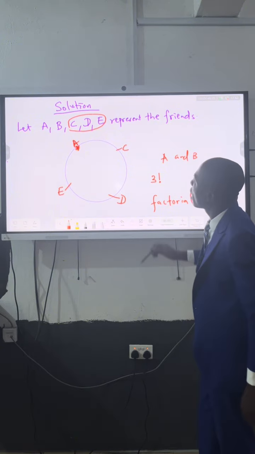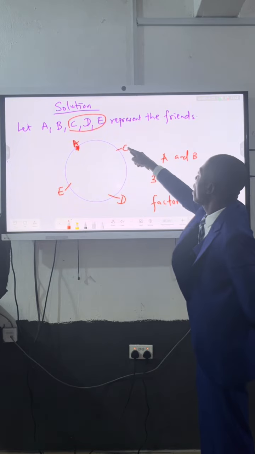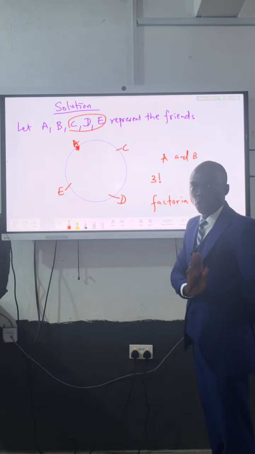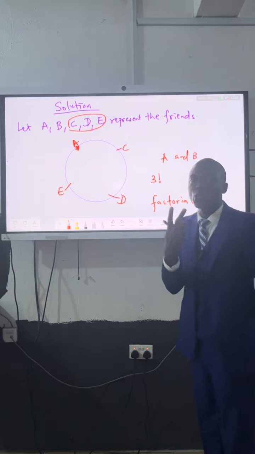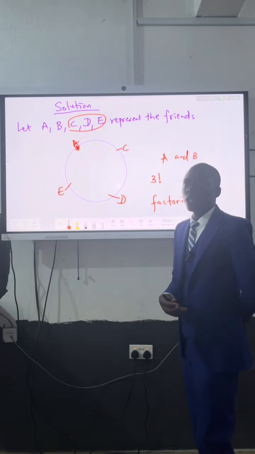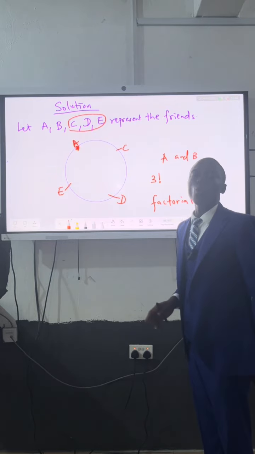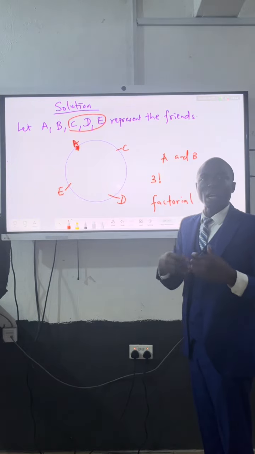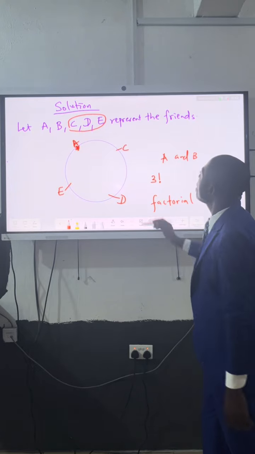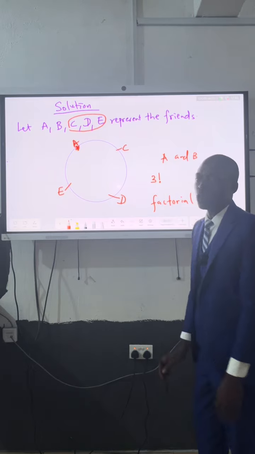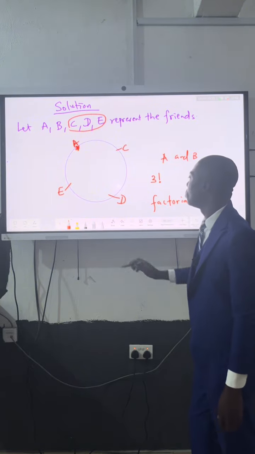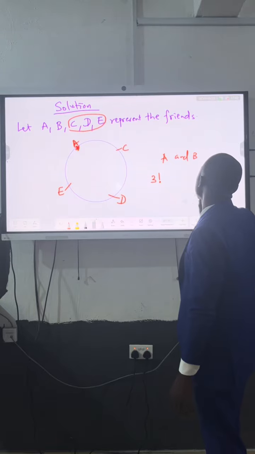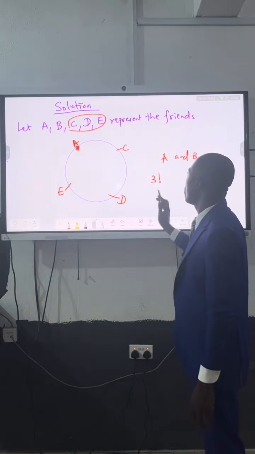So 3 factorial means what? C can be seated in 3 ways, either here, or here, or here. C will eventually occupy one of the positions. Then for D, we have only 2 available seats to select from. And then for E, we now have just one seat left, which E must take. So C, D, and E can be seated in 3 factorial ways. Their sitting arrangement has been determined.